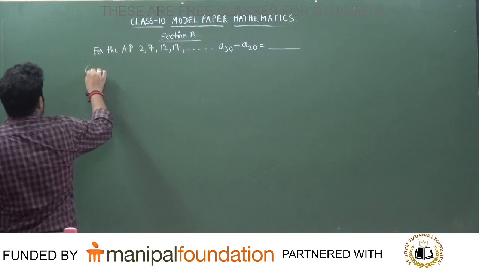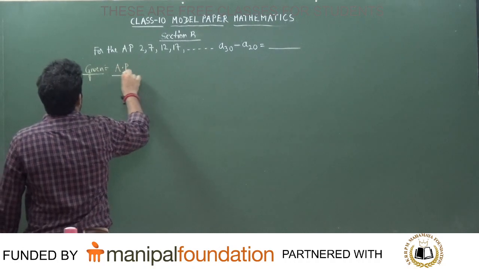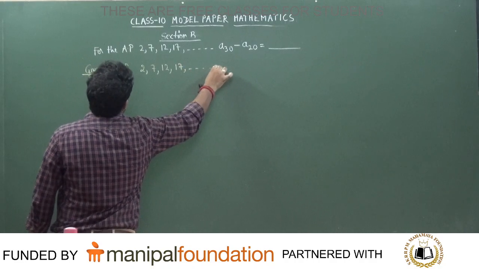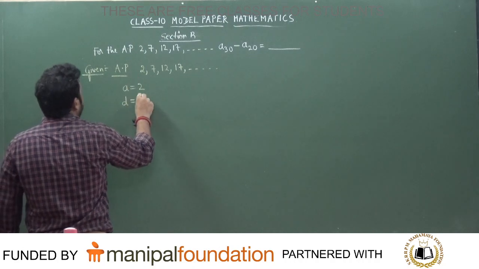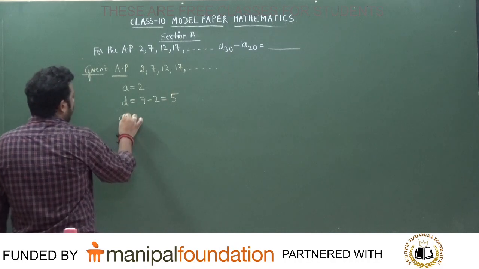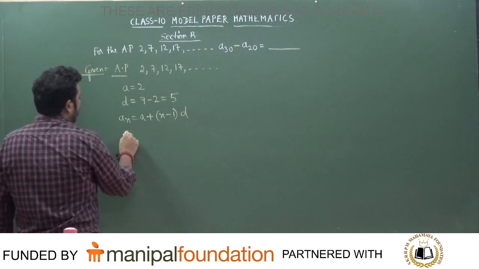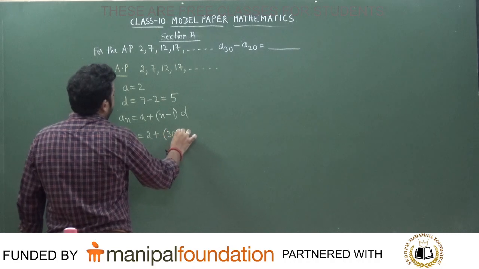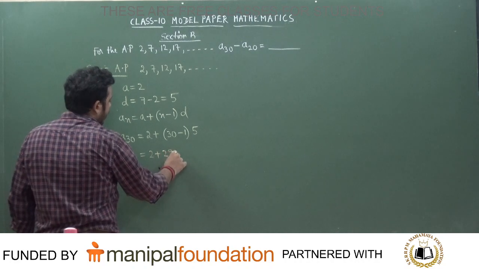Now you see here what is given in the problem. Given in the problem is an arithmetic progression 2, 7, 12, 17 and so on. So tell me, what is the value of A? A is equal to 2, and the common difference will be 7 minus 2, that we already know, 5. Yes or no? Now tell me, what is the formula for An? An is equal to A plus N minus 1 times D. So what is the value of A30? A is 2 plus 30 minus 1 times D. D is how much? 5. So 2 plus 29 into 5.